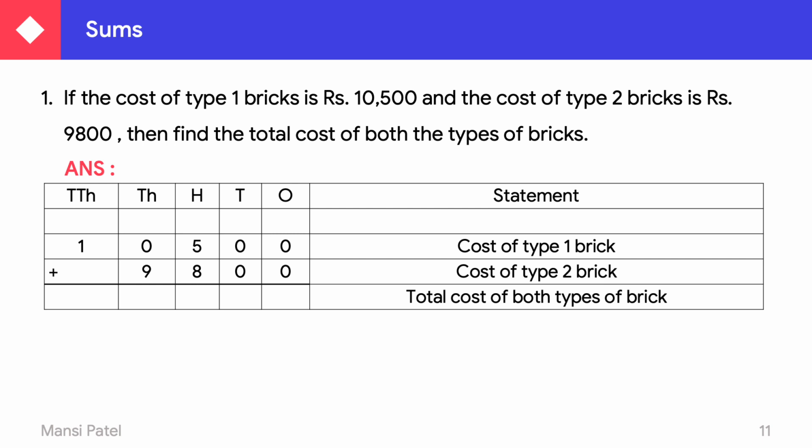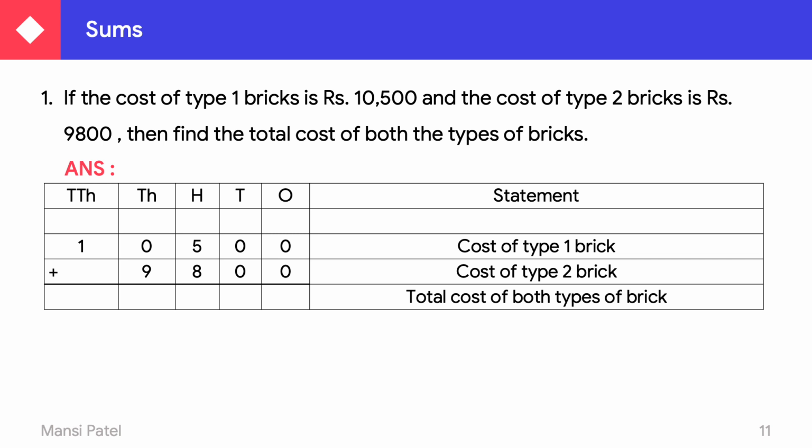The first is 10,500, the cost of type 1 brick, plus we have to add the cost of type 2 brick, which is 9,800. When we add the type 1 brick cost and type 2 brick cost, we get the total cost of both types.